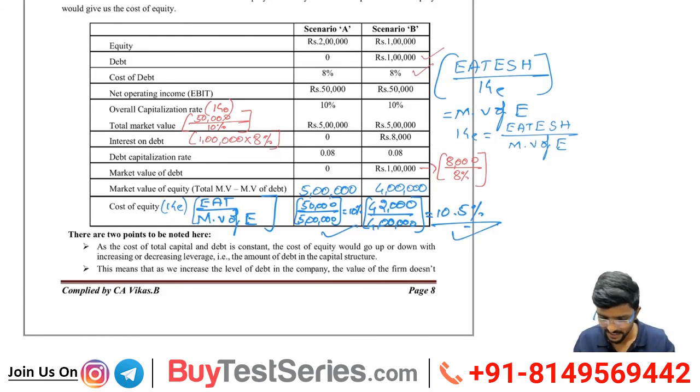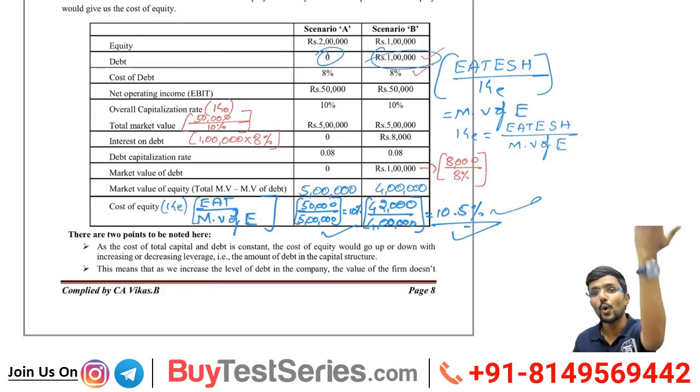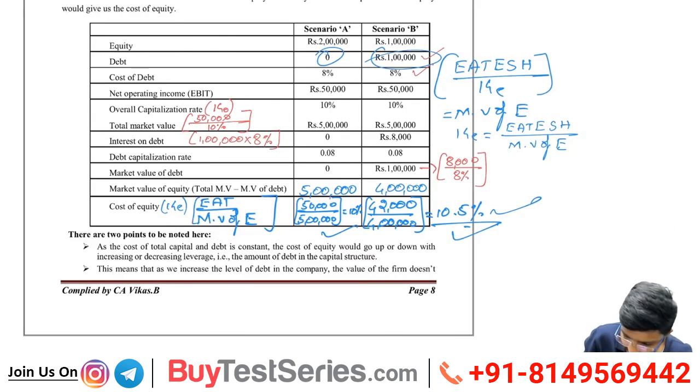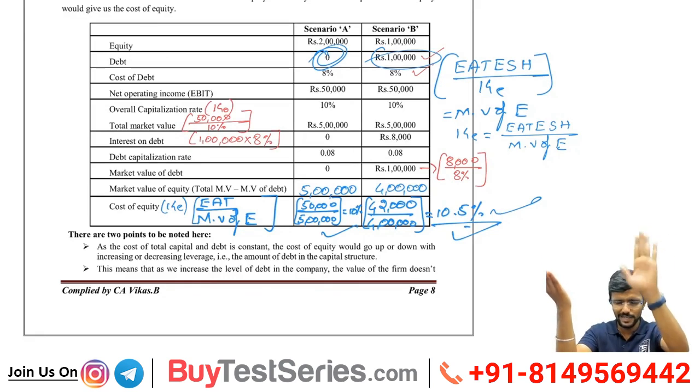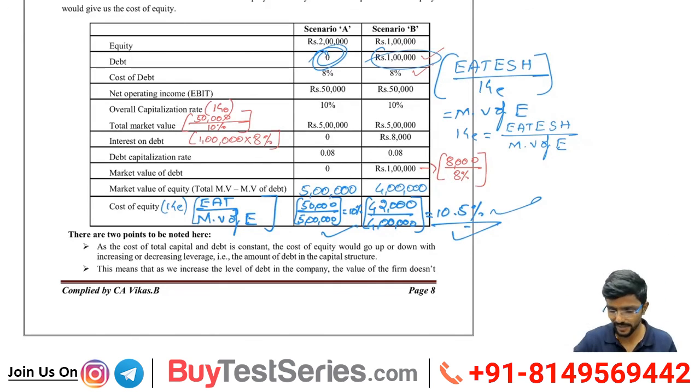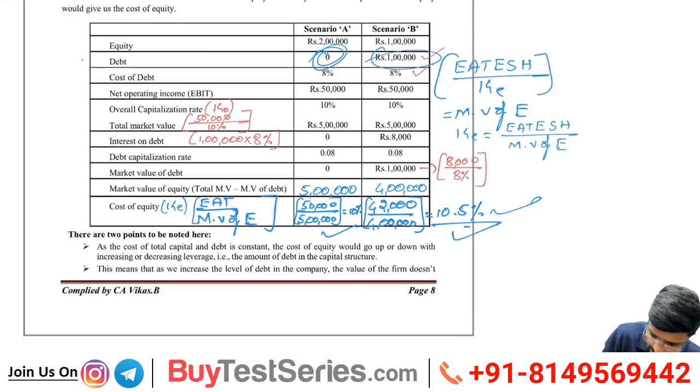Why is there a change? Here there is no debt, here there is a debt of 1 lakh. That means the higher the debt component, the more your cost of equity will go up. Here debt is 0, so your cost of equity is less. Understood? So they have a positive relationship. If debt is more, cost of equity is more; debt is less, cost of equity is less. You should compare this and this to get the first point.